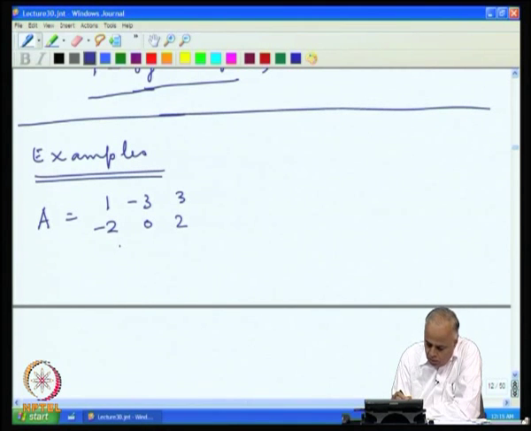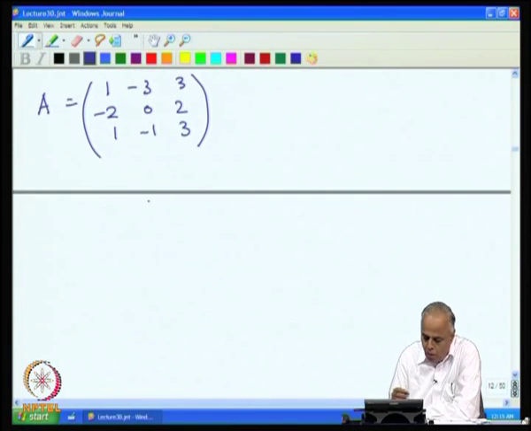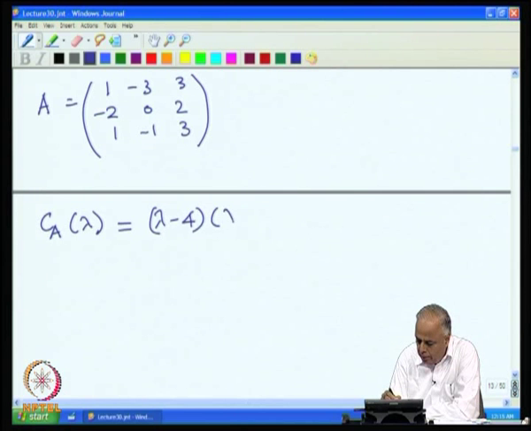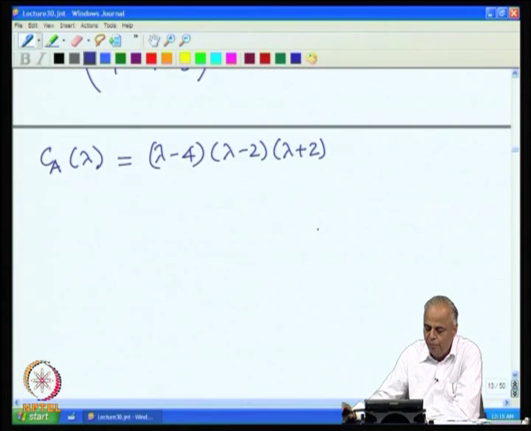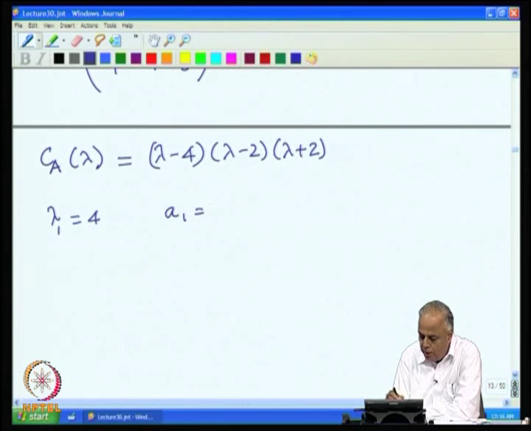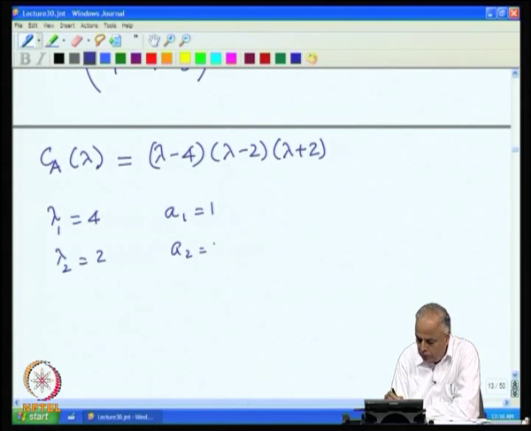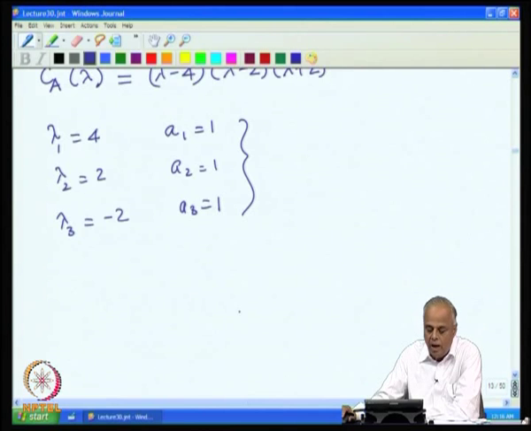What we have seen before is that the characteristic polynomial is (lambda minus 4)(lambda minus 2)(lambda plus 2), and therefore there are 3 eigenvalues: lambda 1 equal to 4 with algebraic multiplicity 1, lambda 2 equal to 2 with algebraic multiplicity 1, lambda 3 equal to minus 2 with algebraic multiplicity 1. These are the 3 distinct eigenvalues.